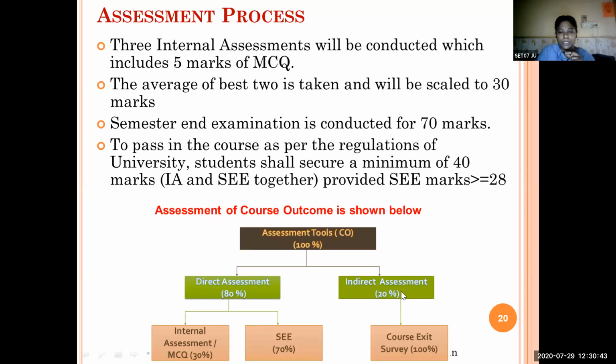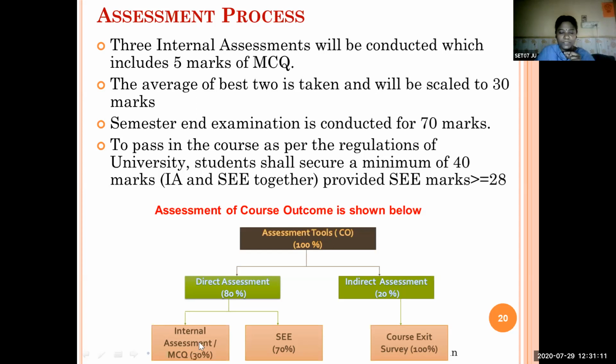Direct assessment is 80%, and indirect assessment is 20%. The internal assessment will have MCQs, 30%, and the semester end exam is 70%, and the course exit survey we will conduct separately. So your internal assessment is 30 marks, the semester end exam is 70 marks, 100 marks together.